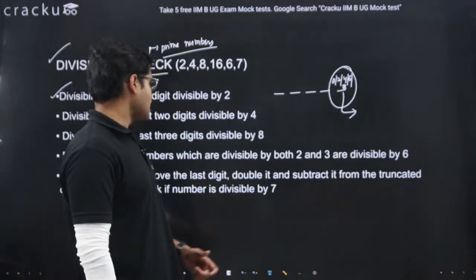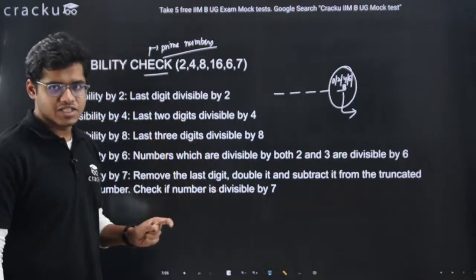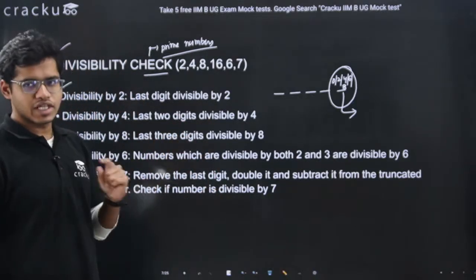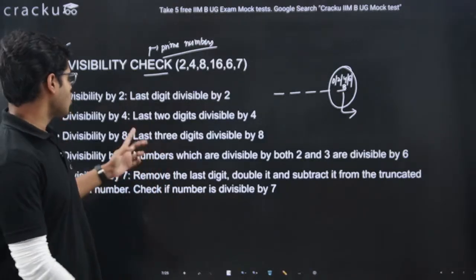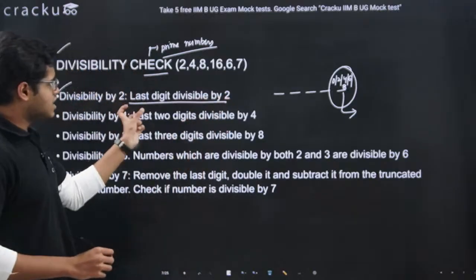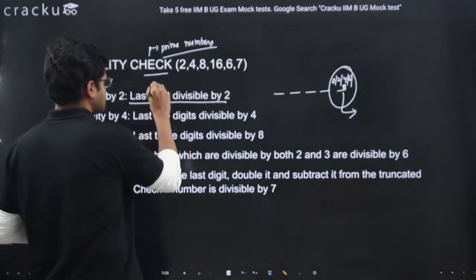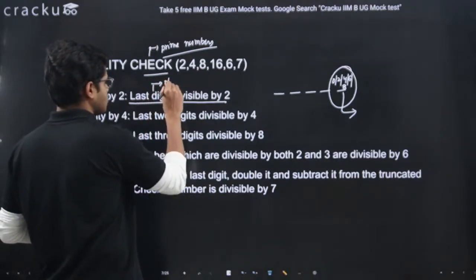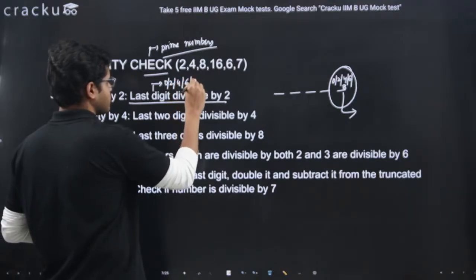So basically any number is divisible by 2 if the last digit is 0, 2, 4, 6 or 8. Because if the last digit is 0, 2, 4, 6 or 8, then only can I say the last digit is divisible by 2. So in another way, the last digit has to be either 0, 2, 4, 6 or 8.